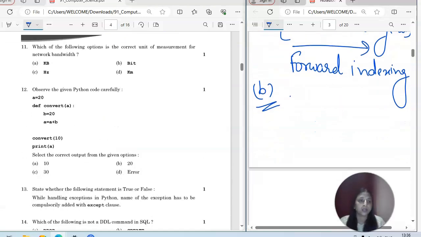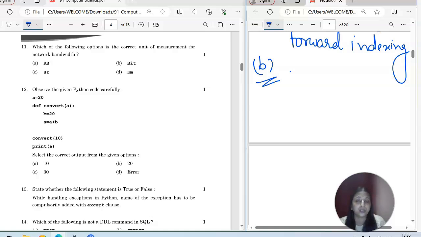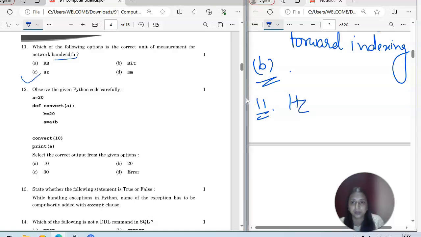11th is which of the following option is the correct unit of measurement for network bandwidth? That's very simple question. Hertz. Hertz is the correct unit for the measurement of the network bandwidth. That's C option. Question number 11, C option, right? Now we will move to the next one, which is question number 12.